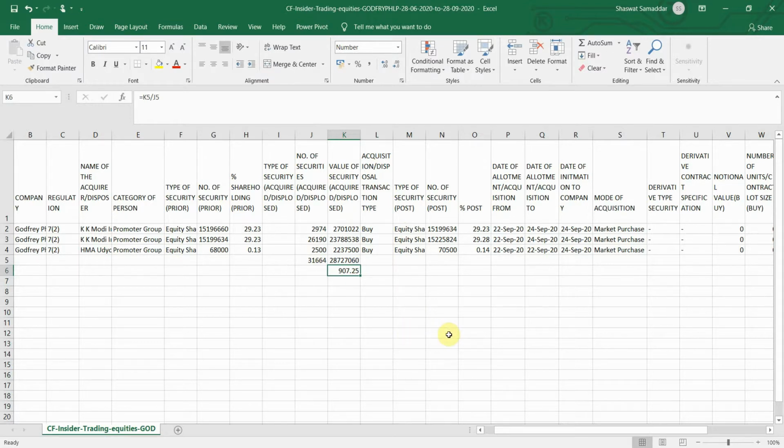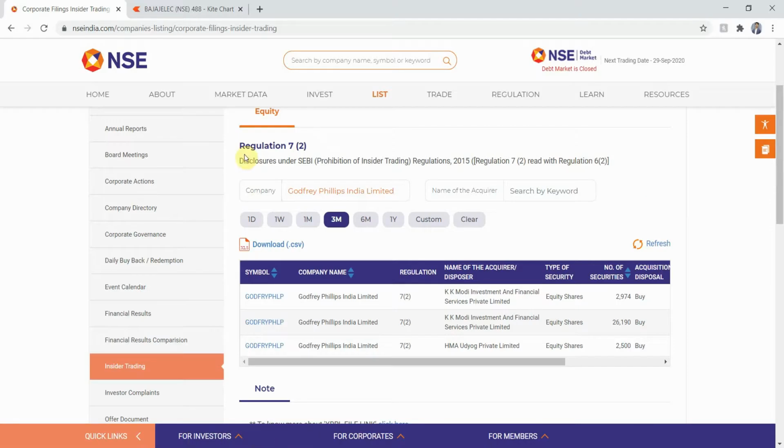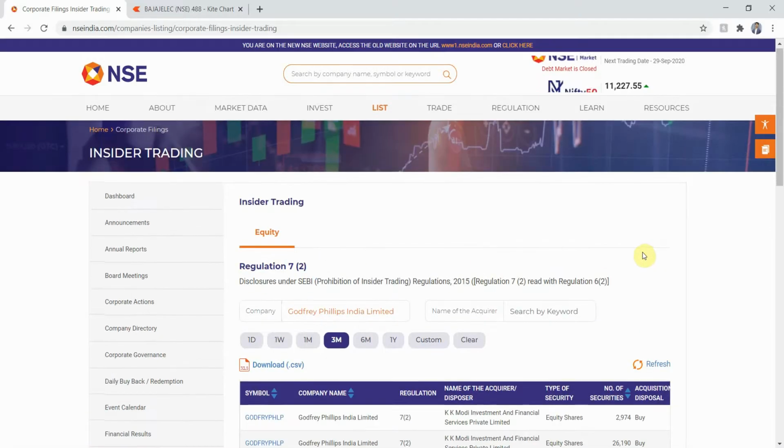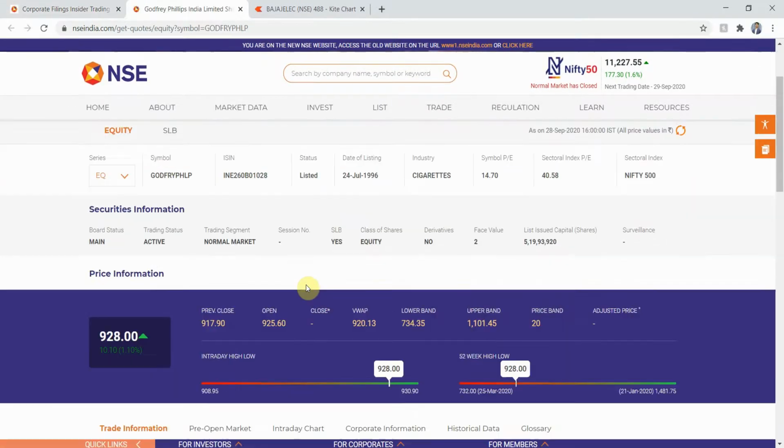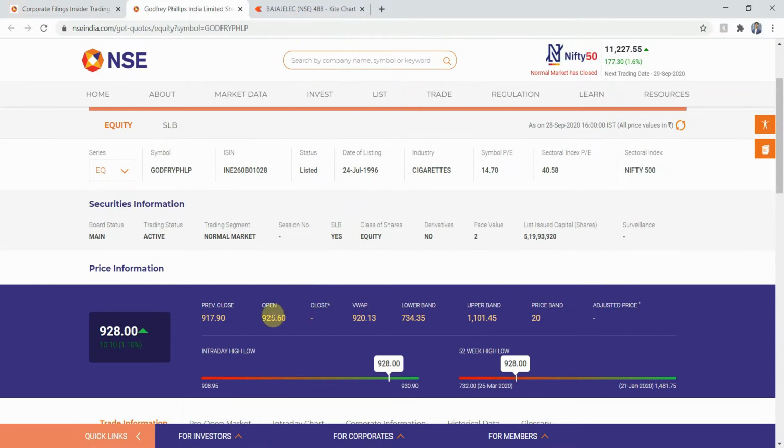Next, I'll divide the total value of securities by the total number of securities. So we reached an average price point of approximately 907.25 rupees.